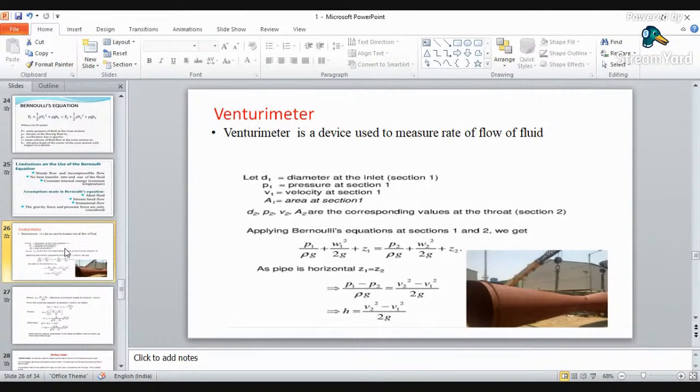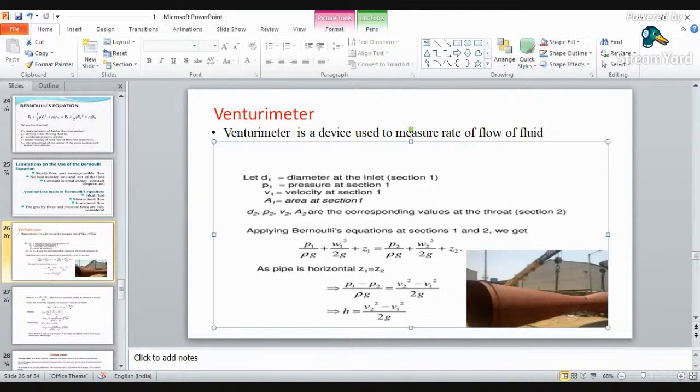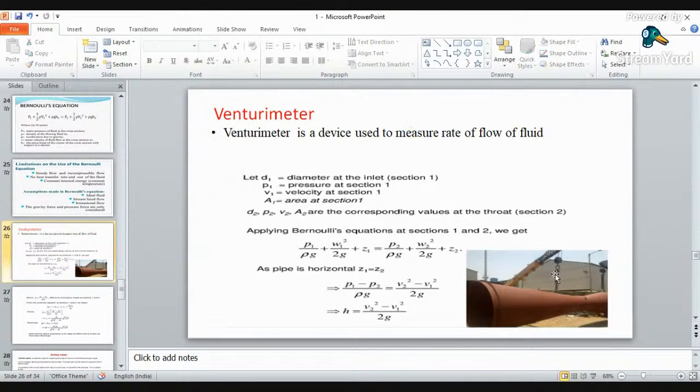Whenever you go for the open channel practical, just observe the venturimeter. It will have one convergent part and one divergent part, and there is one throat section in the middle. It is used to measure the rate of flow, that is discharge.